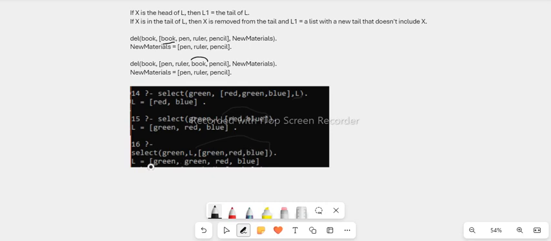Now if we check the answer, Prolog says that if we haven't actually removed green from the list, it would be green, then the tail green, red, blue. That is, the first green will be the head, then green, red, blue will be the tail.